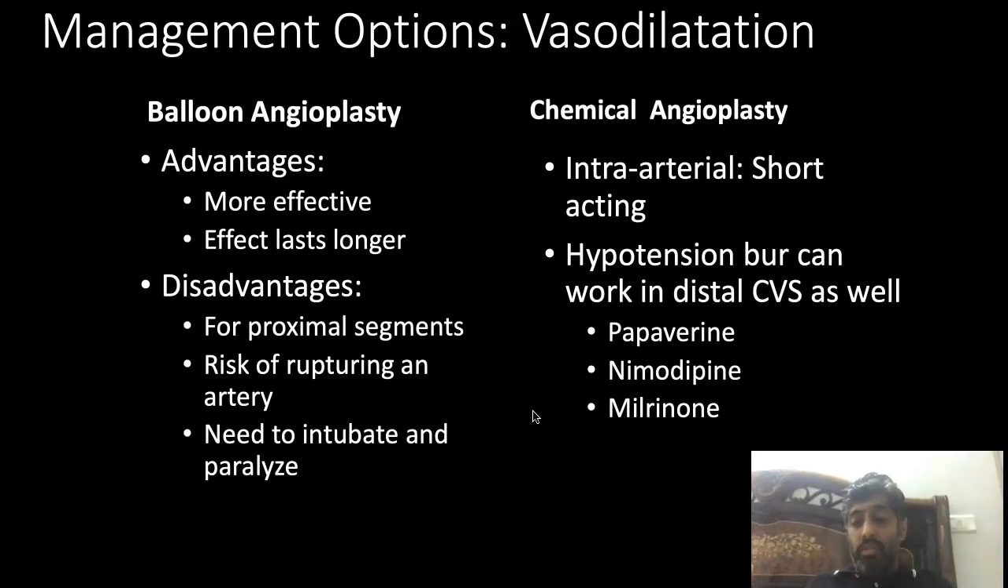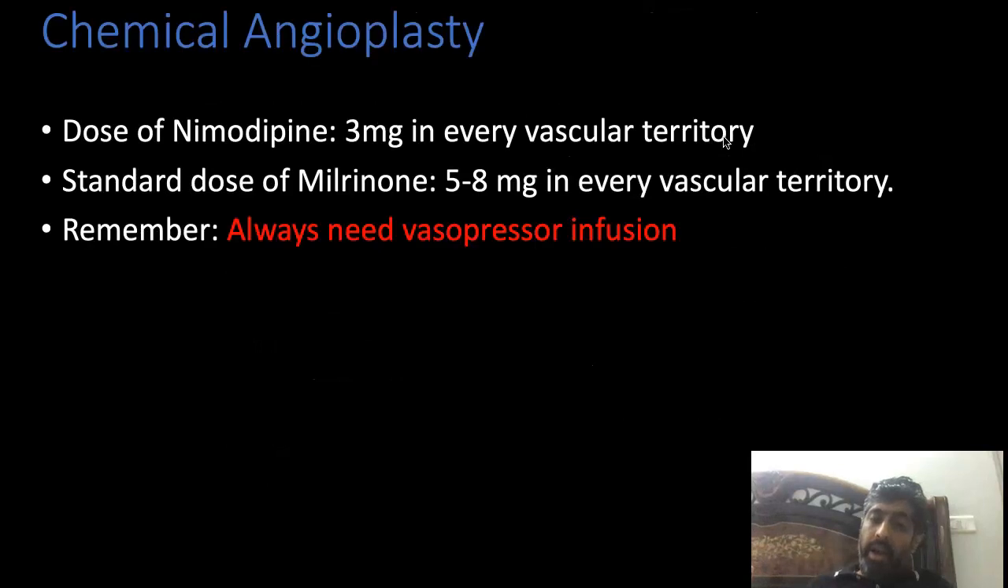So most of the centers, Western centers, are doing a balloon angioplasty. They just do a proximal vessel balloon dilatation and the flow increases distally where you do the dilatation. But in our center, we generally do a chemical angioplasty, putting in some drugs which are vasodilators. So we put nimodipine and milrinone in each arterial territory, and if you look at the dose, nimodipine generally has been used as 3 mg in every territory, and milrinone has been used.